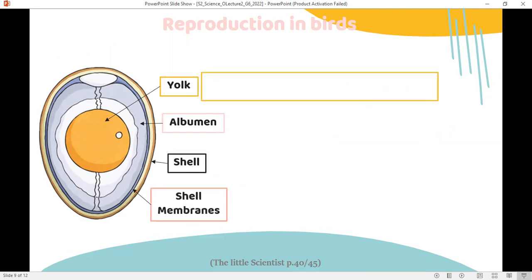The yolk, which is the yellow part of the egg, is the source of food for the embryo. So the baby bird growing inside the egg takes its nutrients from the yellow part. This yellow part also protects and holds the ovum, the female sex cell.